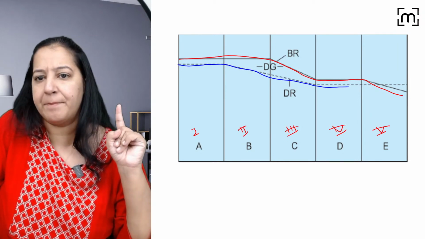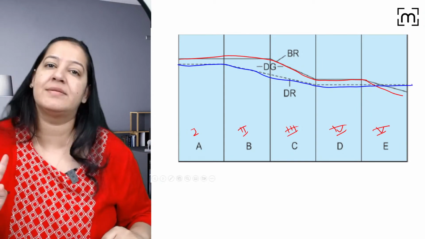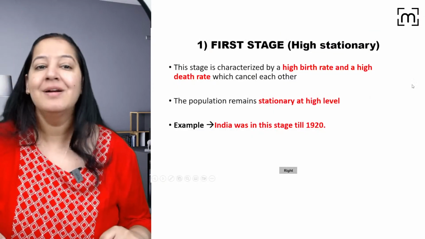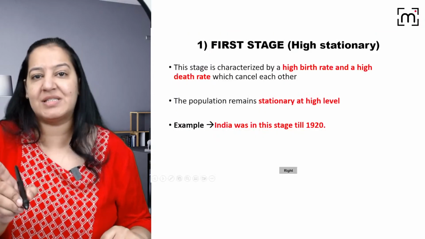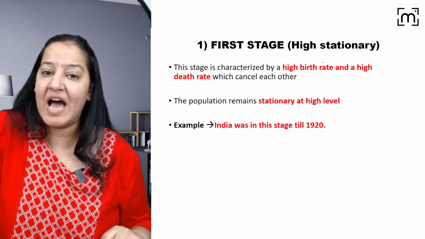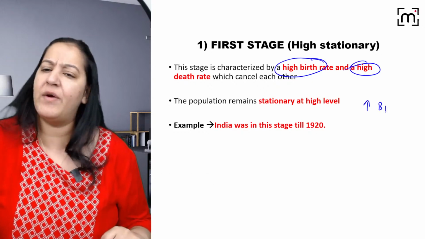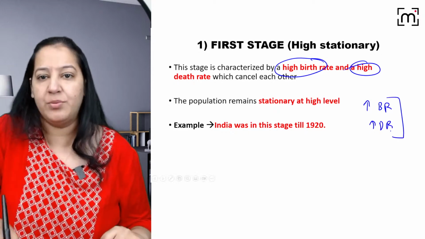You have to compare birth rate with death rate. That decides in which cycle your country is. You have to see the country's birth rate and death rate. You got my point? So, let me start with stage 1. Stage 1 is the stage where the country has high birth rate and high death rate. Both are very high. Such a country is in stage 1, that is the high stationary stage.